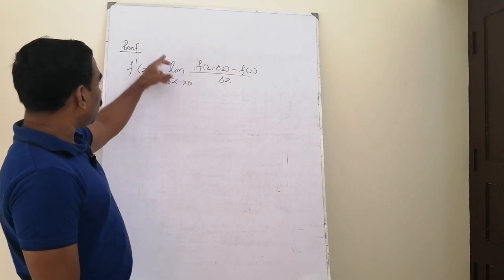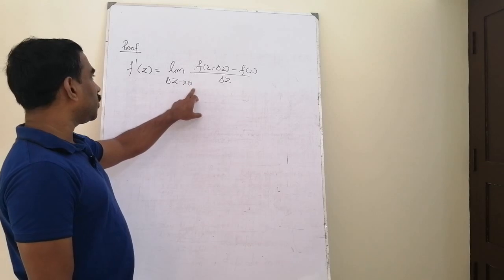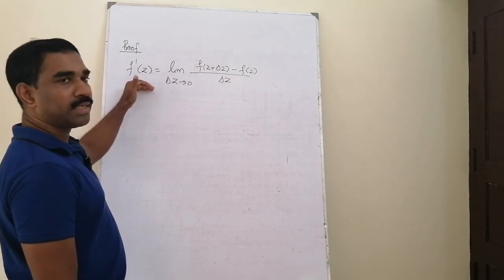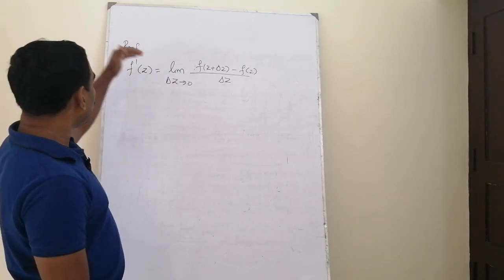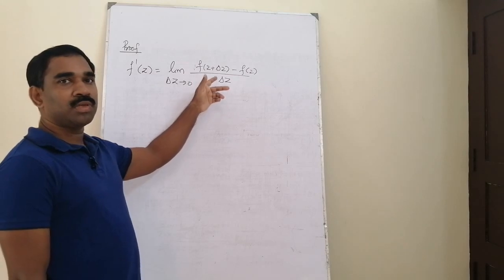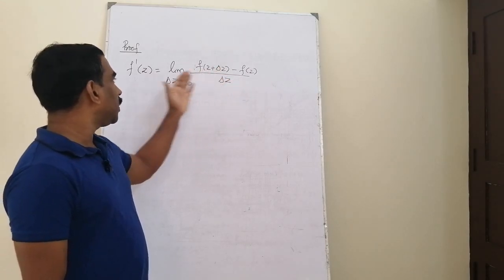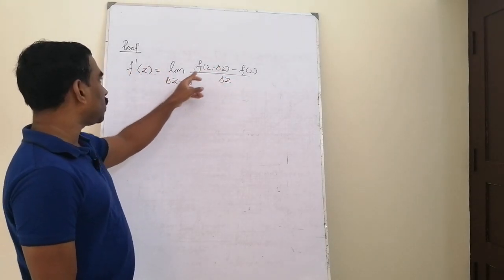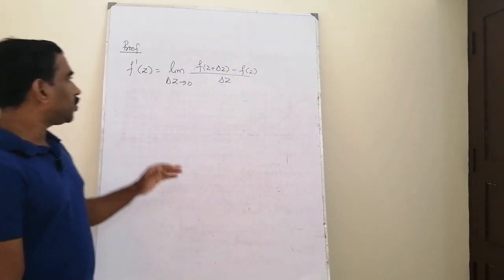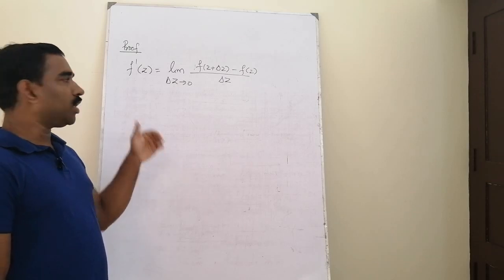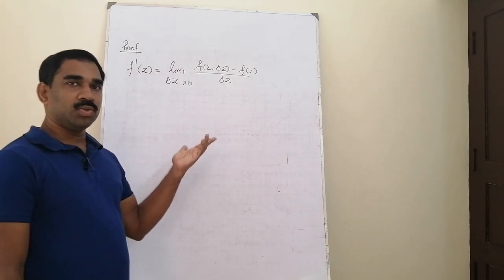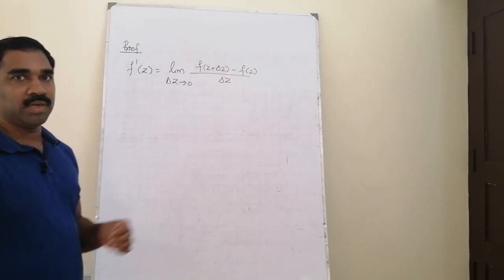Here we are going to choose two different paths along which this delta z tends to 0, and we get two values for f dash z. Since the limit is unique if it exists, we can compare the real and imaginary parts of the two complex numbers obtained as the limit as delta z tends to 0 of f of z plus delta z minus f z by delta z. These two complex numbers must be identical, and by equating the real and imaginary parts we can find the two partial differential equations called the Cauchy-Riemann equations.